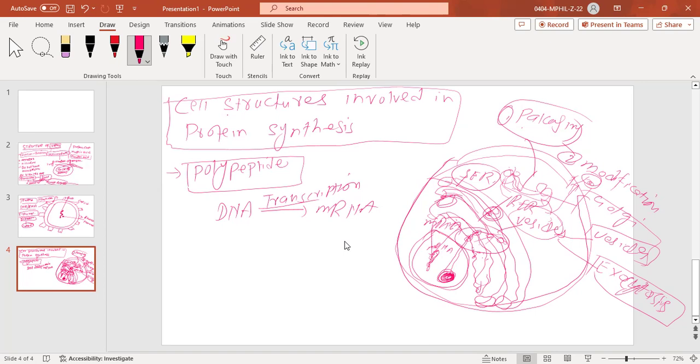Those vesicles are called rough endoplasmic reticulum vesicles, and those vesicles will again go to another structure, that is the Golgi apparatus. The Golgi apparatus will modify it to further pack it, and then it will go to the outside of the membrane, and this is how this whole transportation process is carried out. Are you getting this point?